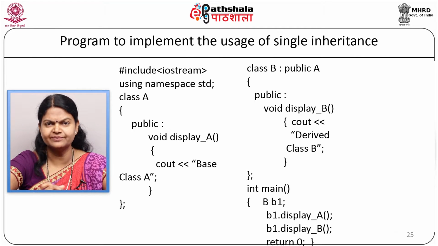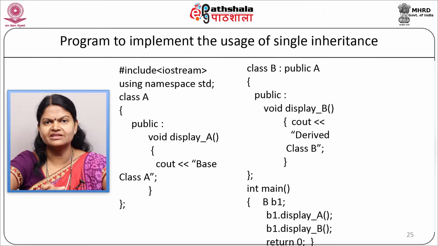Hash include iostream. Then we will have using namespace std. We will define our base class as class A. In the public section we will define just one member function, displayA, and inside that we will display the message just as cout base class. The function ends and our class will end.